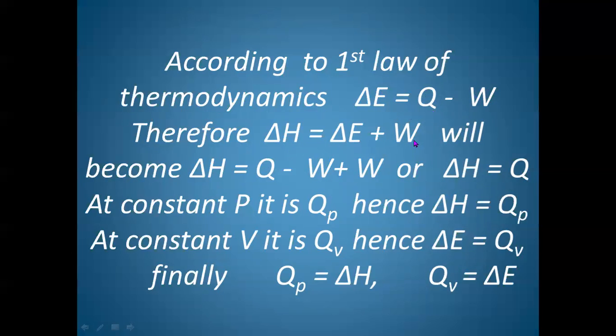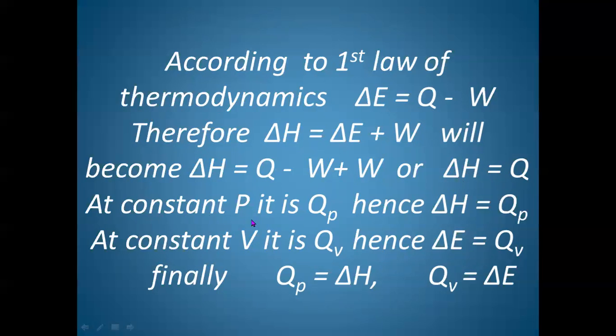Therefore, delta H is equal to delta E plus W, which becomes delta H is equal to Q minus W plus W. Minus W plus W will result in 0, or their sum will be 0. Therefore, delta H is equal to Q. Why does it happen so? Because there is no work done. As a result, the heat absorbed is utilized to change the enthalpy of the system.